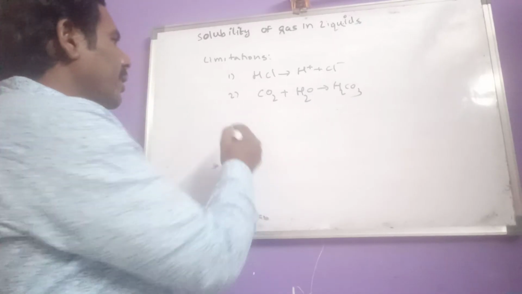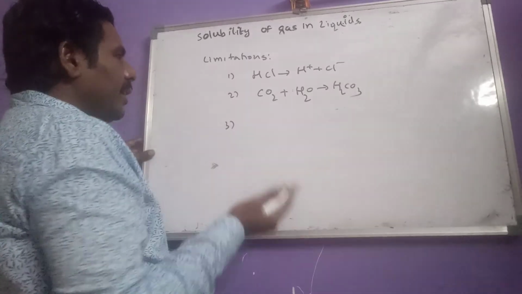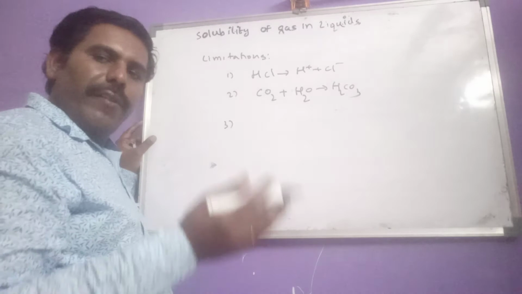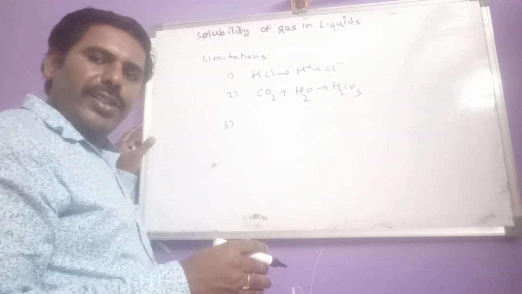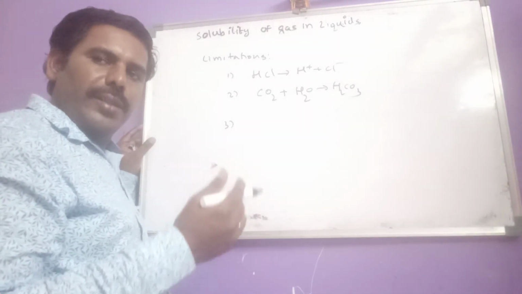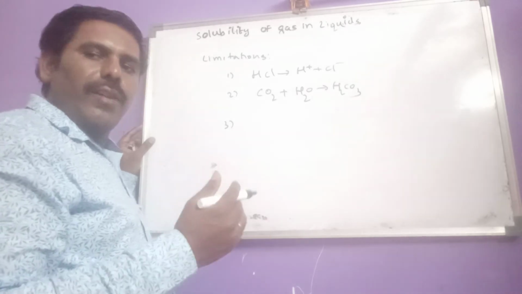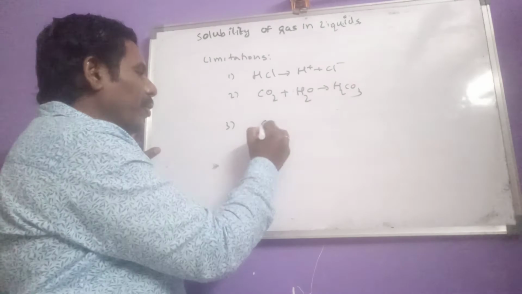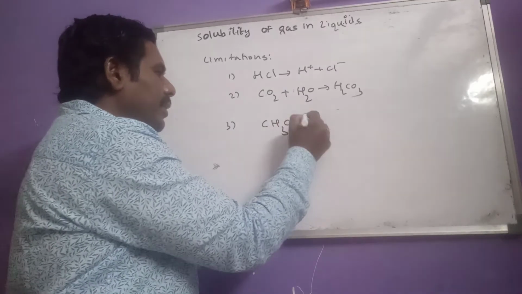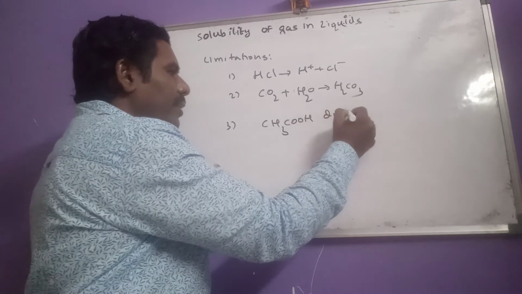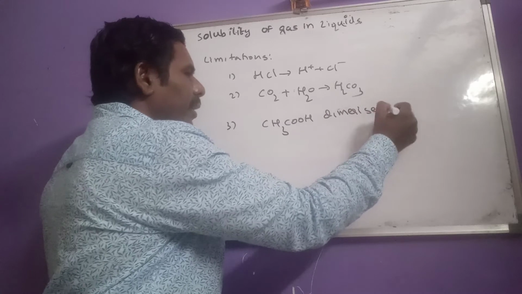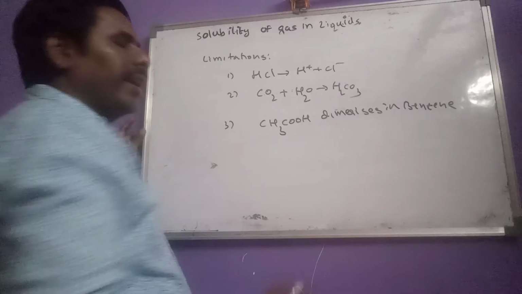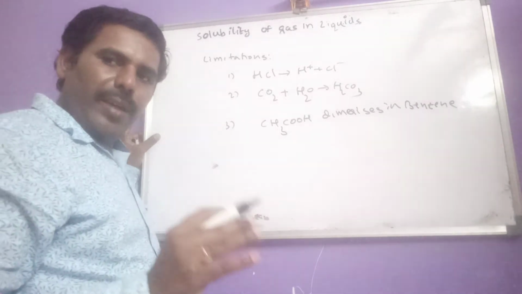And third one, for the solutes or compounds which undergo dimerization, that means association in a given solvent, for that also Henry's law is not applicable. Example, acetic acid dimerizes in benzene. So for this also Henry's law is not applicable.